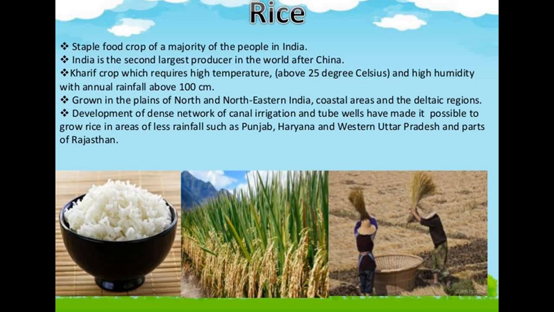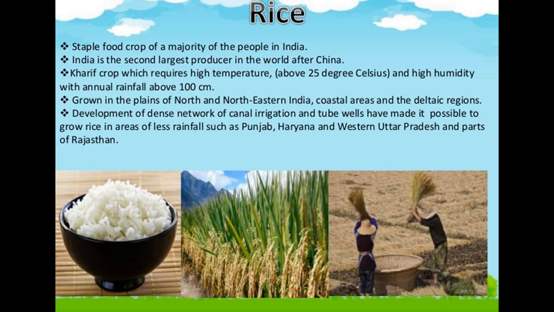Rice is a Kharif crop, which requires high temperature and high humidity with annual rainfall above 100 centimeters. Basically the temperature should be above 27 degrees Celsius, with high humidity. It is grown in the plains of north and northeastern India, and also in coastal areas and the deltaic regions.